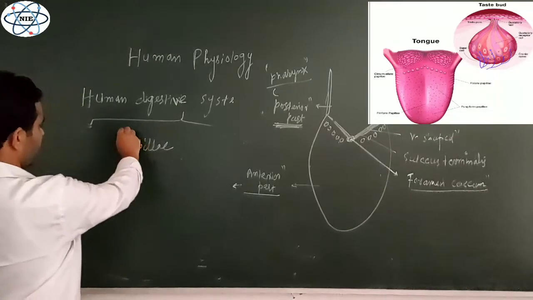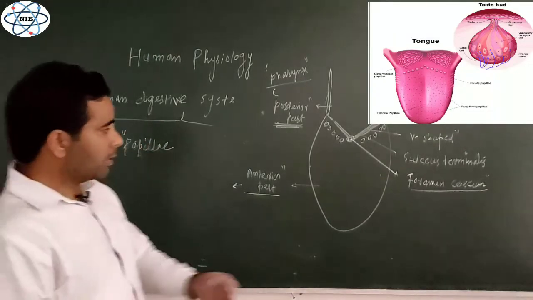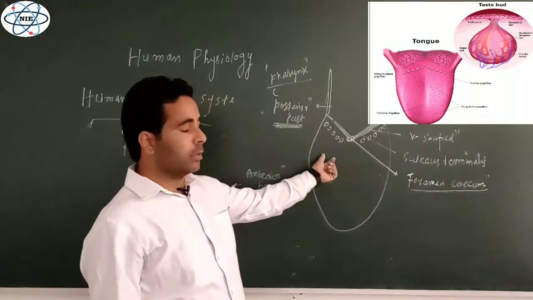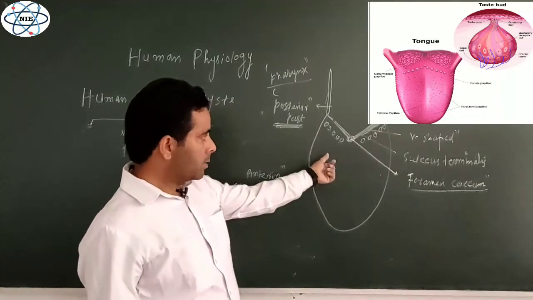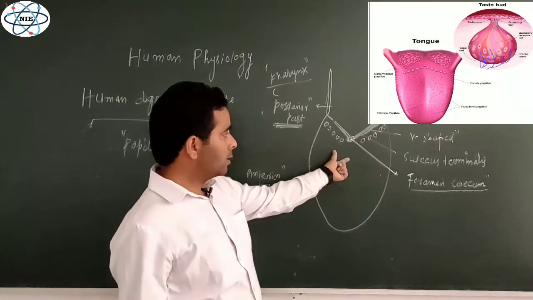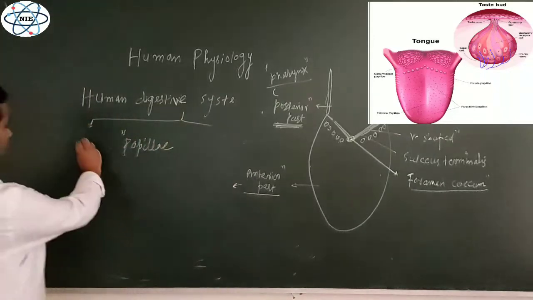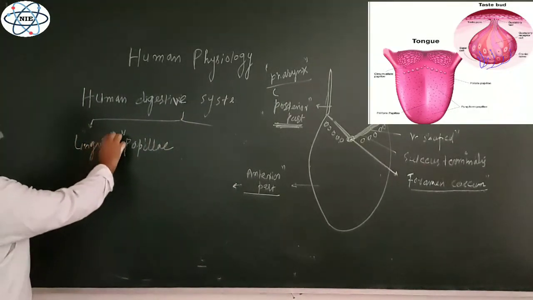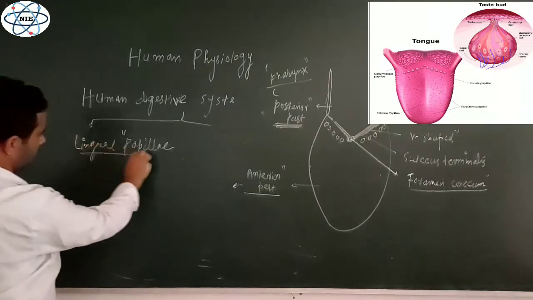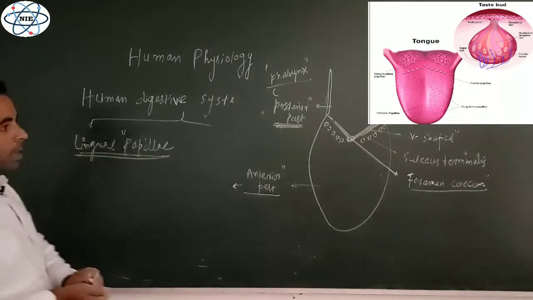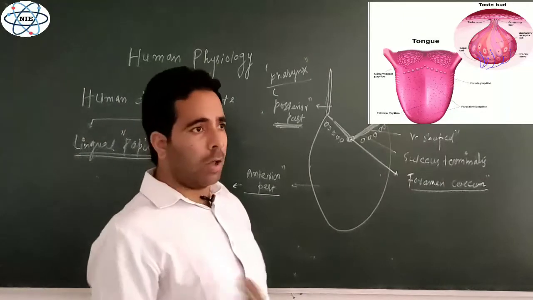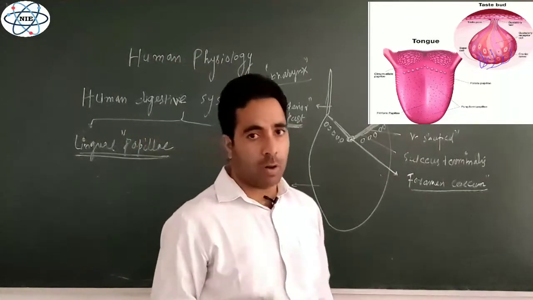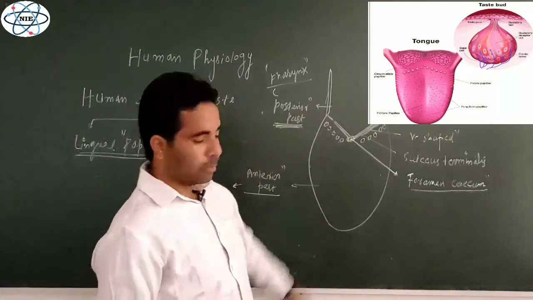Papilla is singular, papillae is plural. Since these ridges, these raised structures, are present on the tongue, we can name them lingual papillae. And these lingual papillae are also of various types. They are of different types on the surface of the tongue.